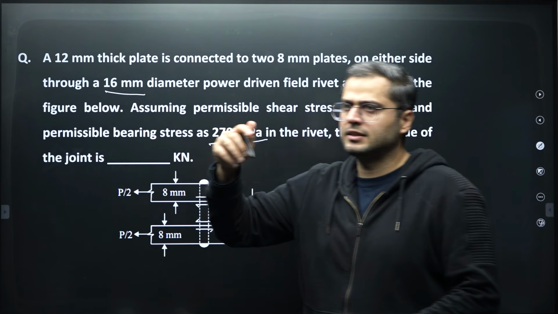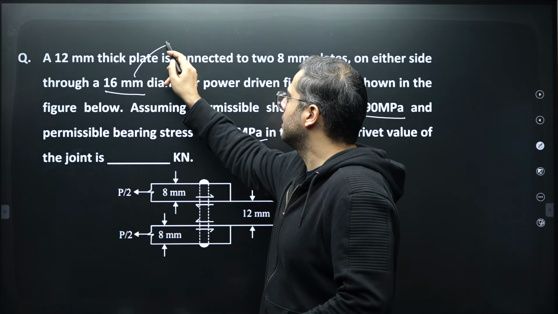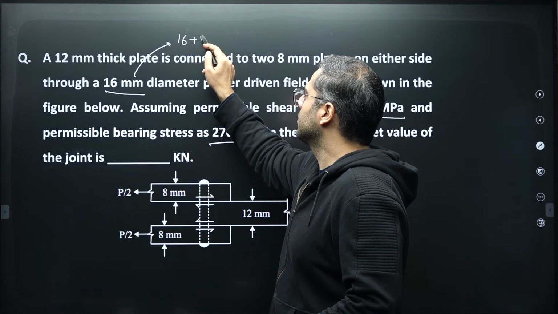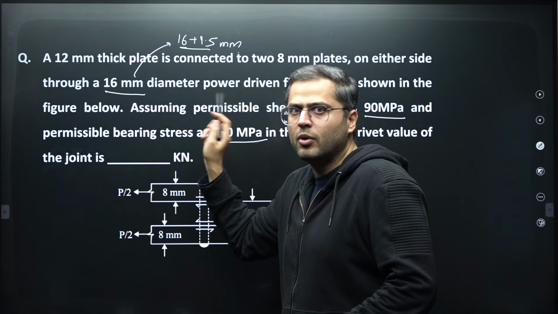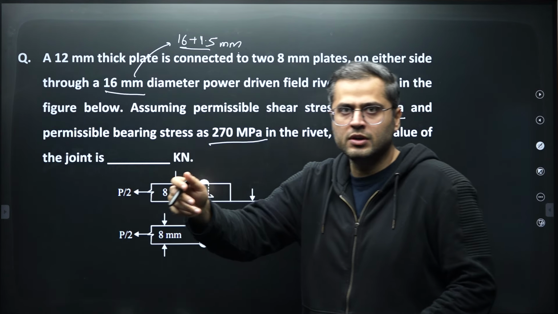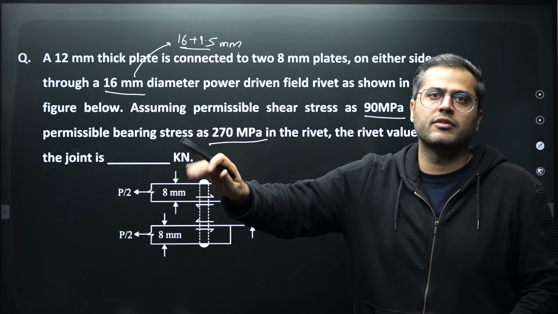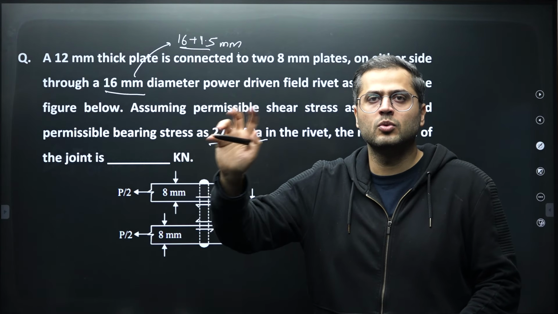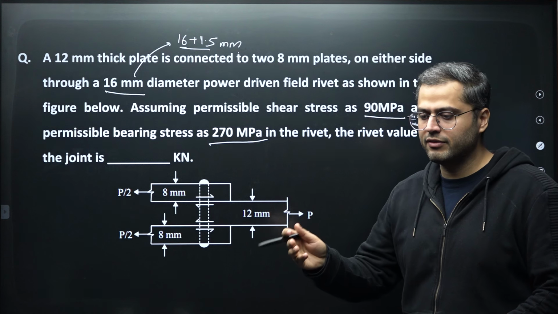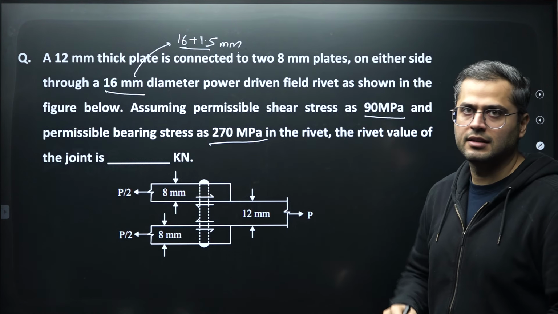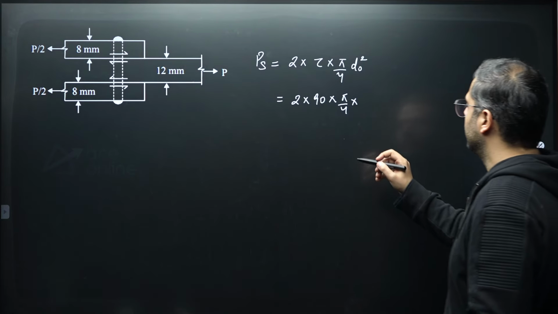And in case of rivets, if the diameter is less than 25 mm as per IS 800, then you have to add how much? 16 plus 1.5 mm. It is not a bolt, it is a rivet. In case of bolts, for bolt hole considerations, the criteria is different. In that case, I would have added 2 mm for bolts. But in case of rivets, it will be 1.5 as it is less than 25 mm. Now over here, it is how much?